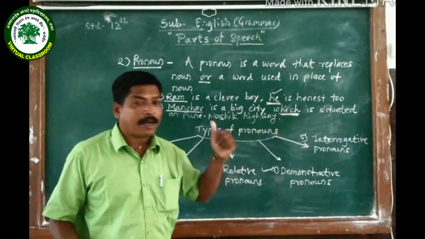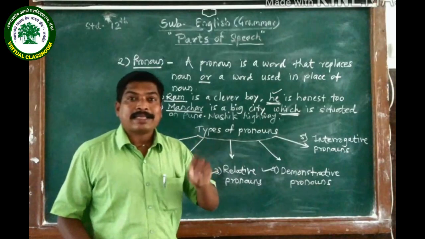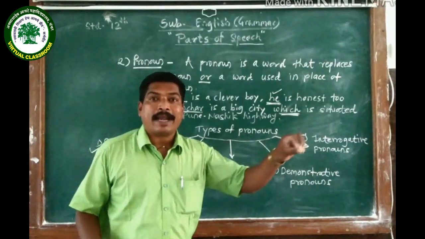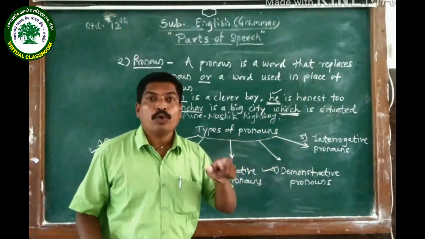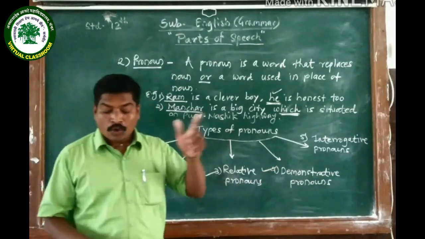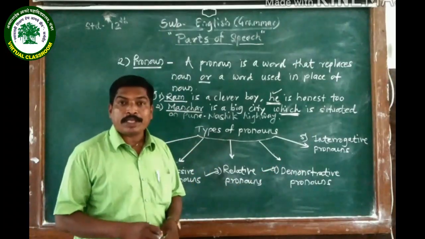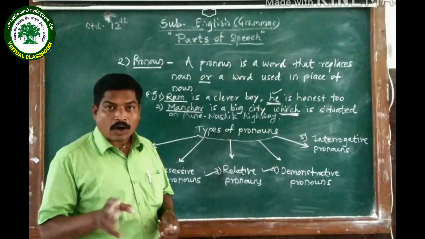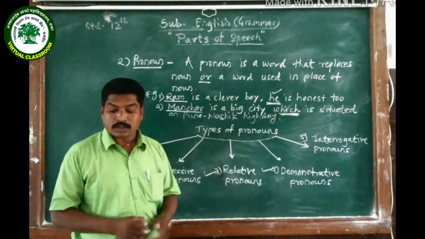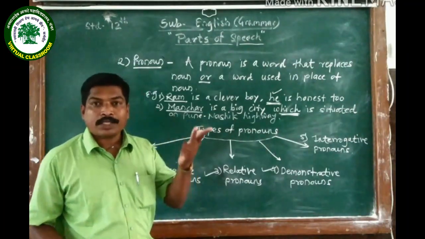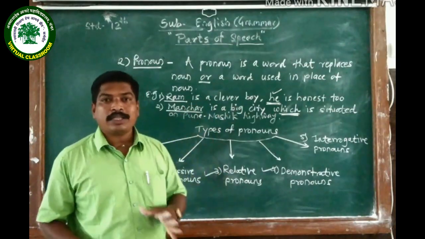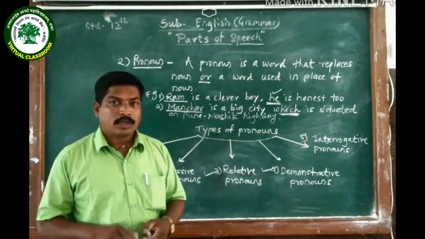It asks a question about that man, that common noun. That is why that who is an interrogative pronoun. Who, whom, which, what, and whose, all these are the interrogative pronouns.